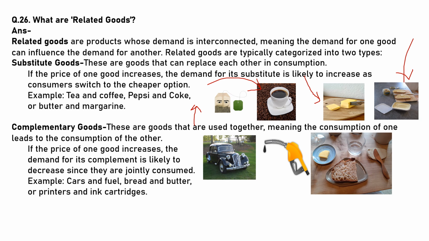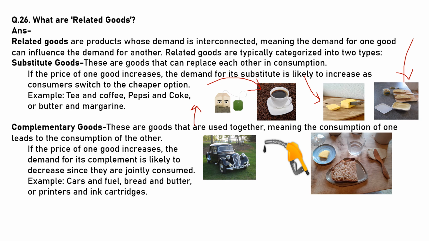Complementary goods. These are goods that are used together, meaning the consumption of one leads to the consumption of the other. Because if you buy a vehicle, then there has to be consumption of fuel. If the price of one good increases, the demand for its complement is likely to decrease since they are jointly consumed. Example: cars and fuel, bread and butter, and printers and ink cartridges.